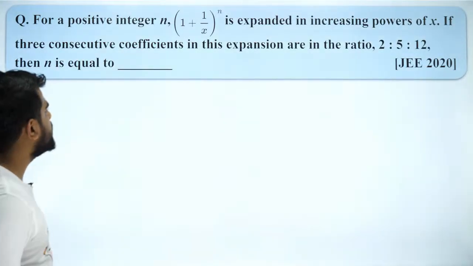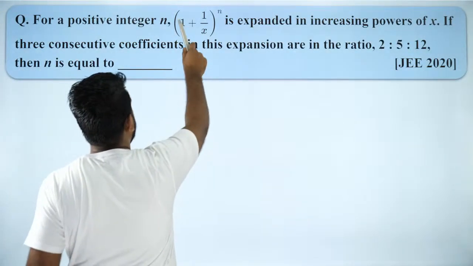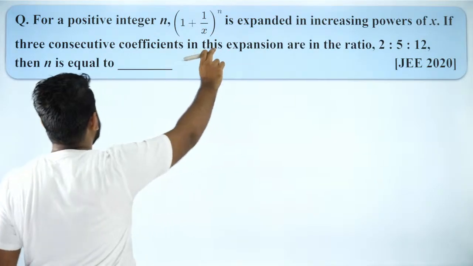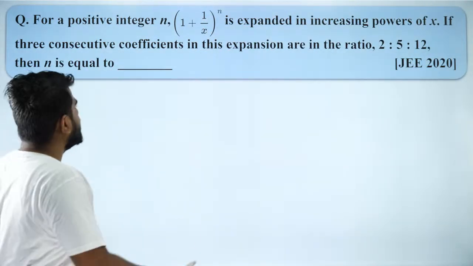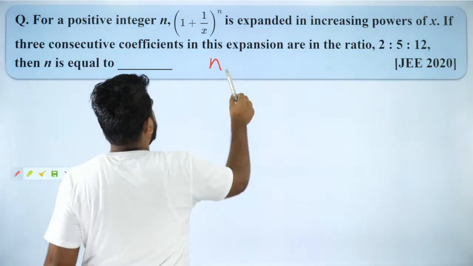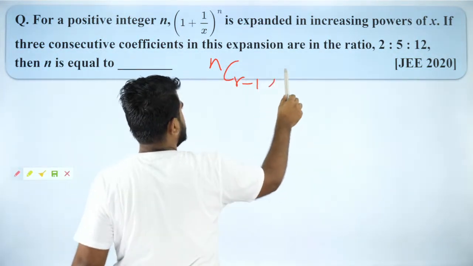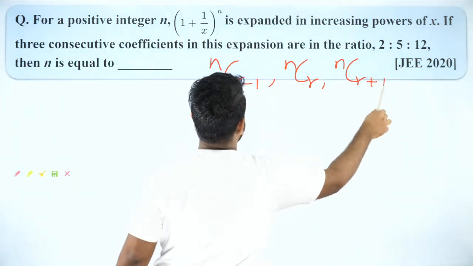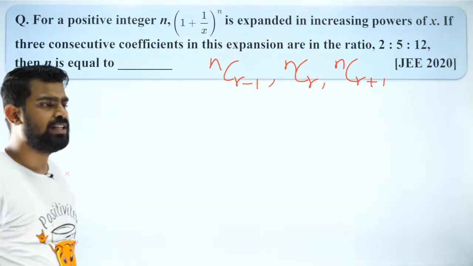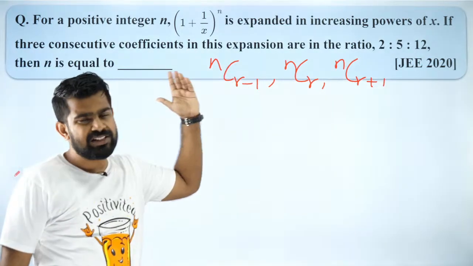Are you all clear with this question? This is plus, okay? 1 plus 1 by x to the power n. So what are the 3 consecutive coefficients? You can take them to be nCr minus 1, nCr and nCr plus 1, and the ratio is given. Just use it.